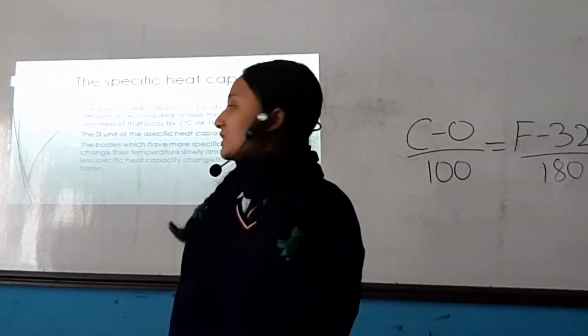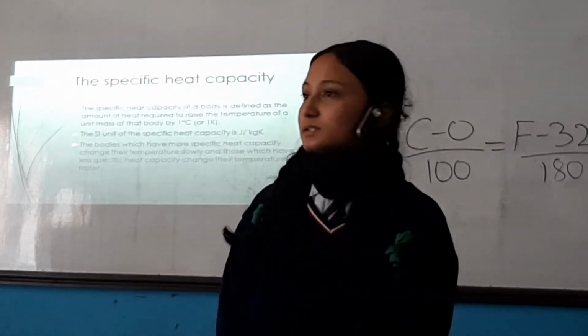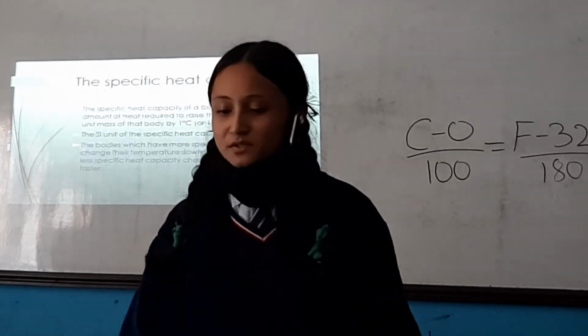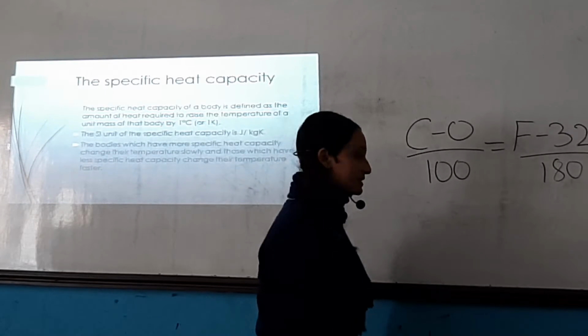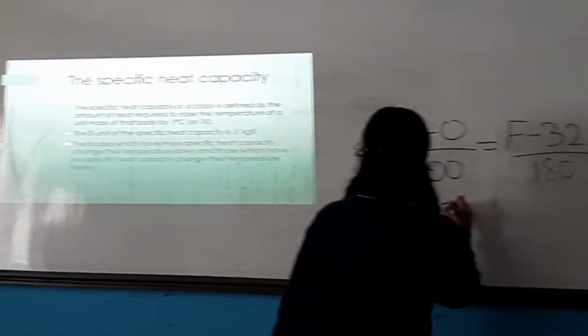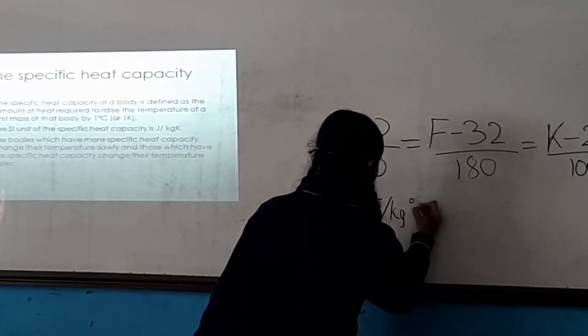But even though its SI unit is joule per kg Kelvin, another unit is also commonly used for measuring specific heat capacity. It is joule per kg degree centigrade.